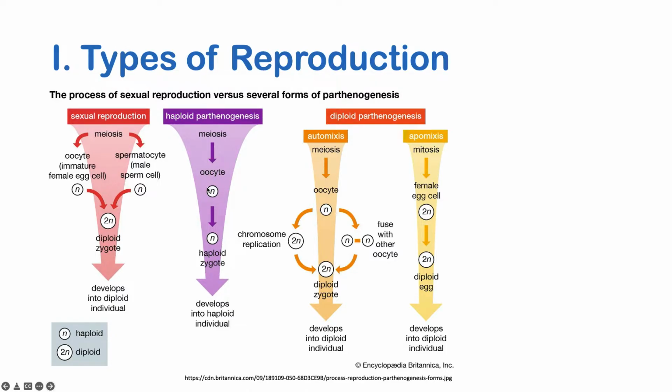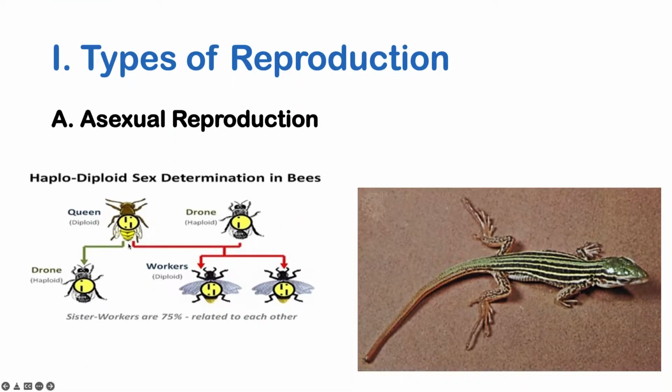So this oocyte would then not be fertilized. It will still remain as a haploid oocyte, but the haploid oocyte is able to develop into a haploid zygote, further developing into a haploid individual. So this haploid parthenogenesis occurs in organisms such as insects like your bees.